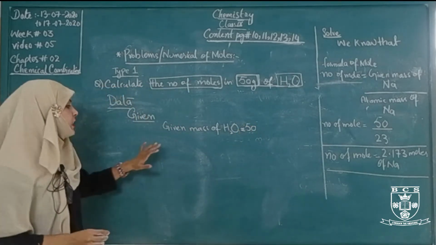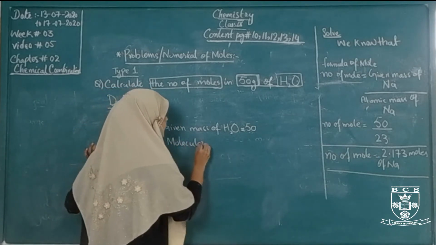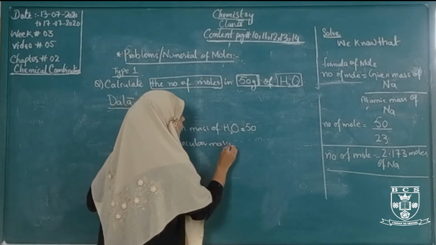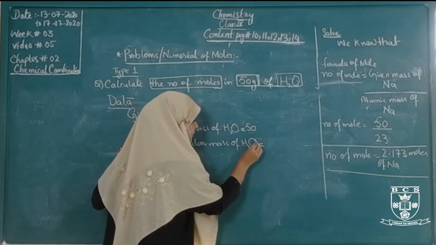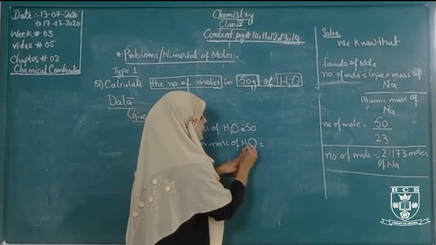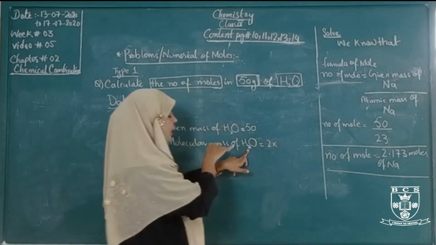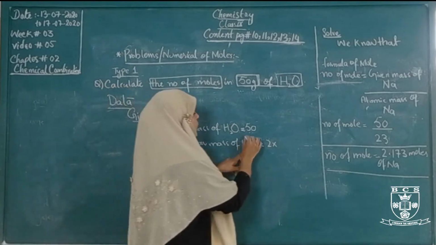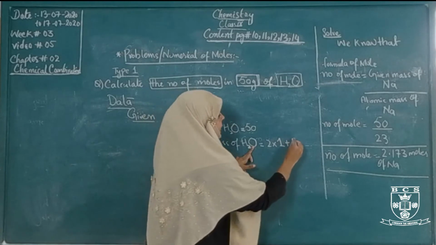And after this we will take out the molecular mass of water. The number of hydrogen atoms is 2, multiplied by its atomic mass, which is 1. Now plus oxygen, whose atomic mass is 16.